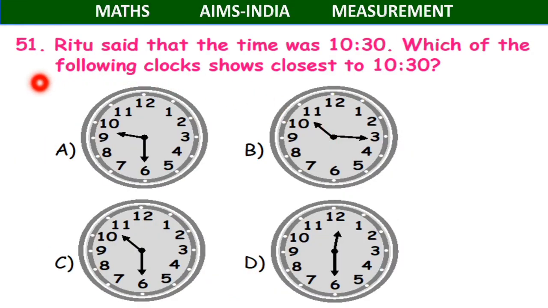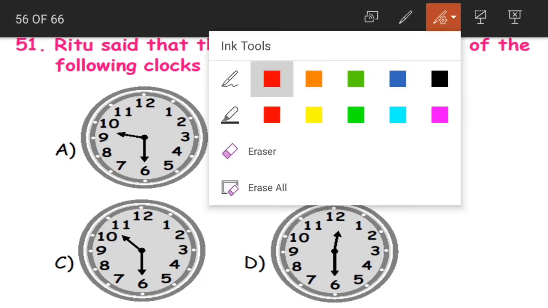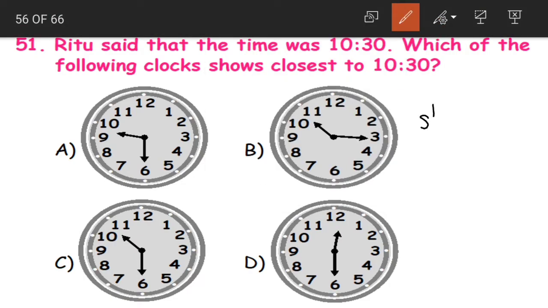Now coming to question number 51. Ritu said the time was 10:30. Which one of the following clocks shows closest to 10:30? Now if you remember, what did we learn? We learned that the short hand is our hours hand and the long hand is our minutes hand.